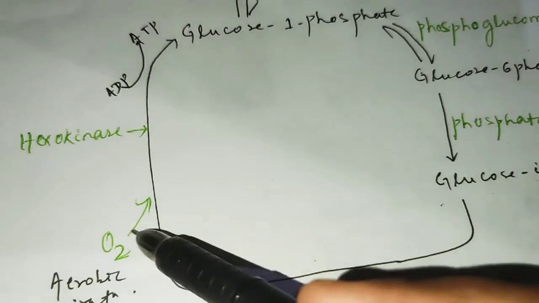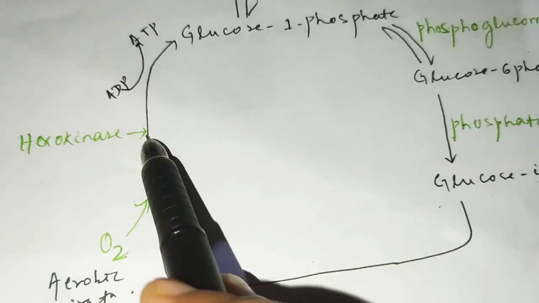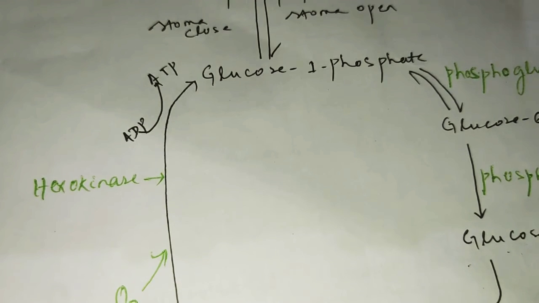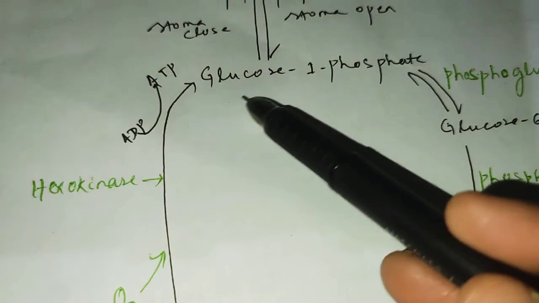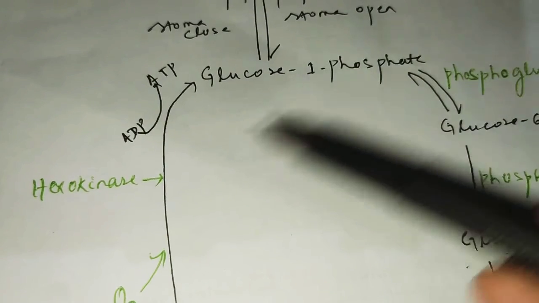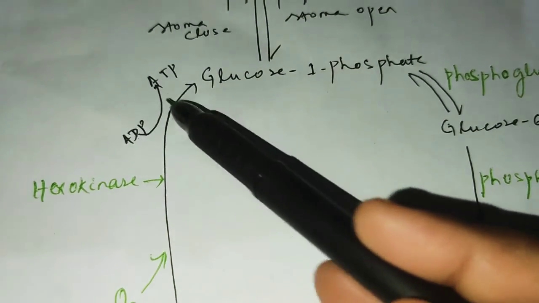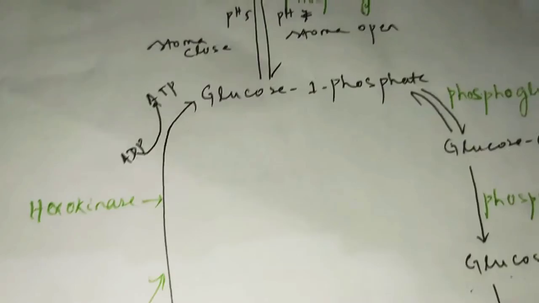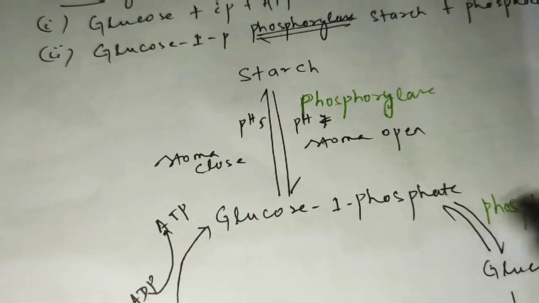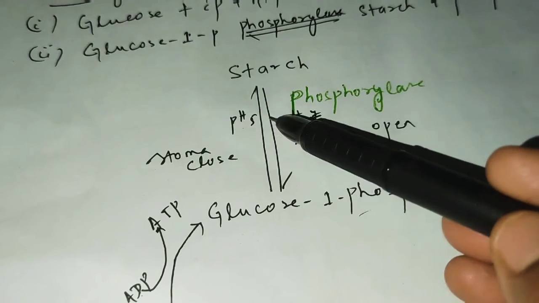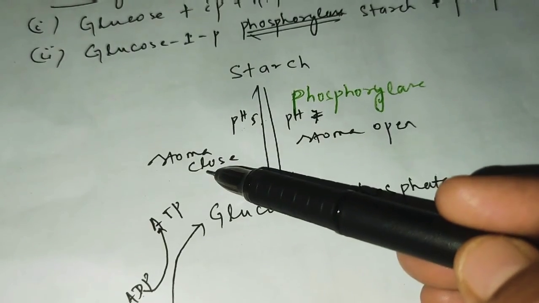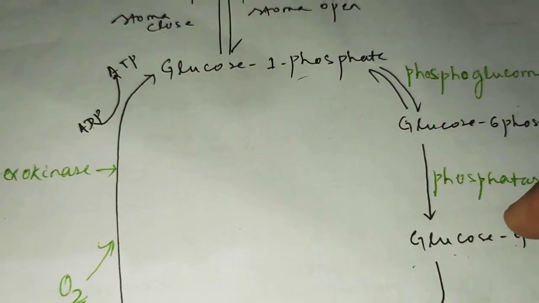In this process oxygen is used, and hexokinase enzyme is helpful for the conversion of glucose and inorganic phosphate to glucose 1-phosphate. Here ADP, adenosine diphosphate, is converted to ATP, adenosine triphosphate. And again glucose 1-phosphate is converted to starch at pH 5, low concentration, and the stoma closes. So this is the schematic representation of Stewart's theory.